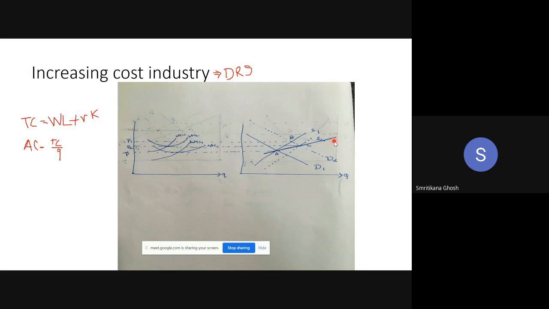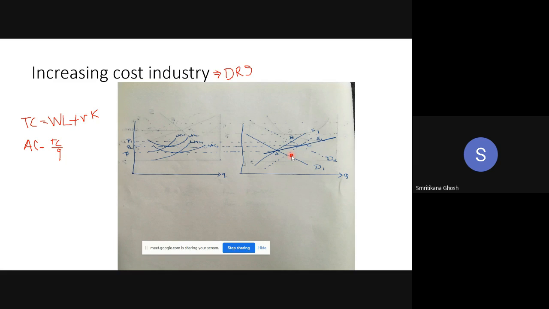But why it is, I explained that two opposite forces are working on the supply side. Look, we don't have any influence on the shifting of the demand curve because it is shifted because of some outside factor. But there is some influence on the supply curve shifting. Two opposite forces are working. Average cost has increased, just like an increase in the cost of production, so the supply curve has a tendency to shift to the left. And on the other hand, more firms are entering.